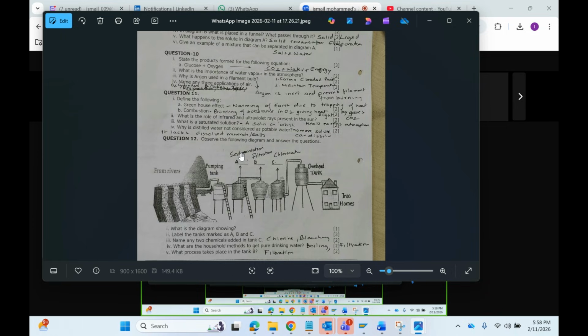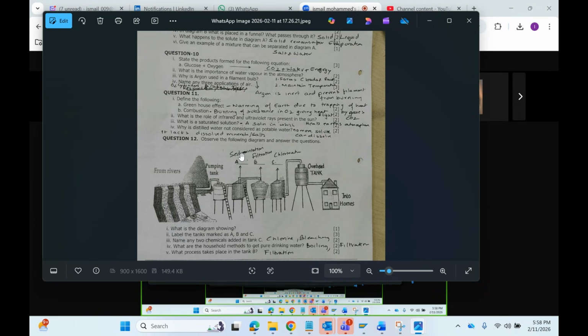What is the role of infrared and UV rays in the sun? The infrared rays, which you say IR rays, and UV rays heat up the Earth's atmosphere. They make the Earth's surface warm.